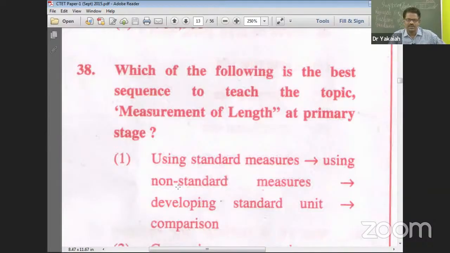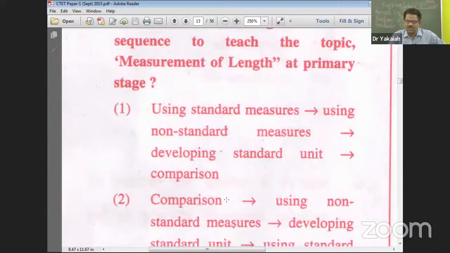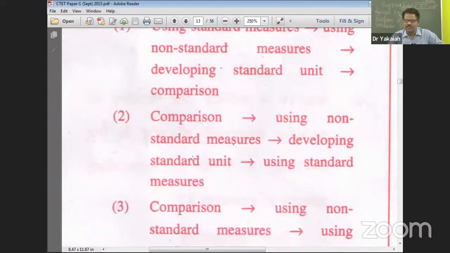Option 1: using standard measures, using non-standard measures, developing standard unit, comparison. This is how we don't go, right? Already standard measures are there. Why do you go back again to non-standard, then to developing standard? Without developing standard, how do you use that standard? So this doesn't go. Option 2: comparison, using non-standard measures, developing standard units, then using standard. This appears natural sequence, inductive method of learning, natural sequence of learning mathematics.